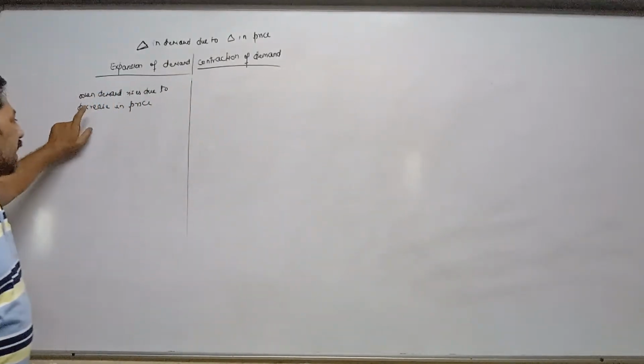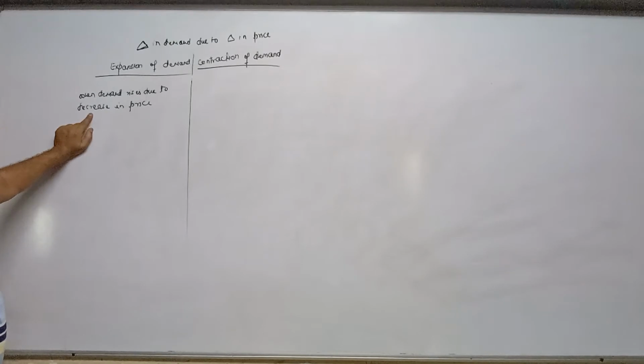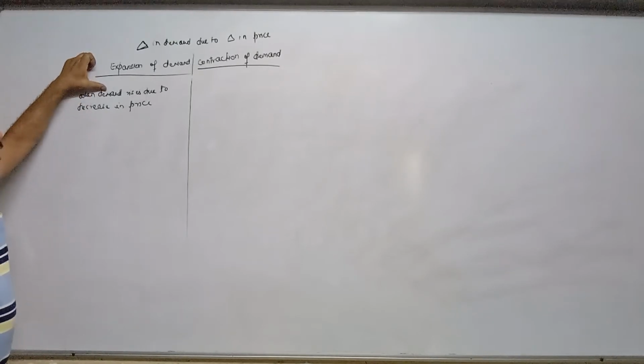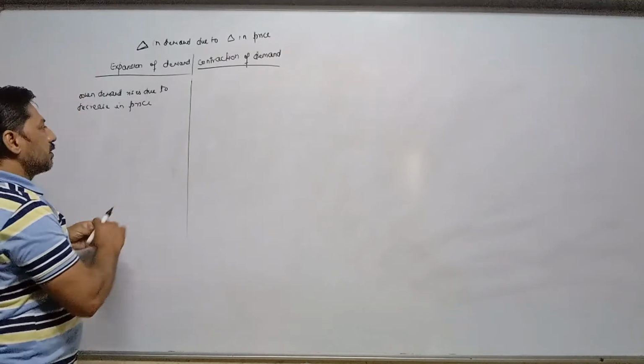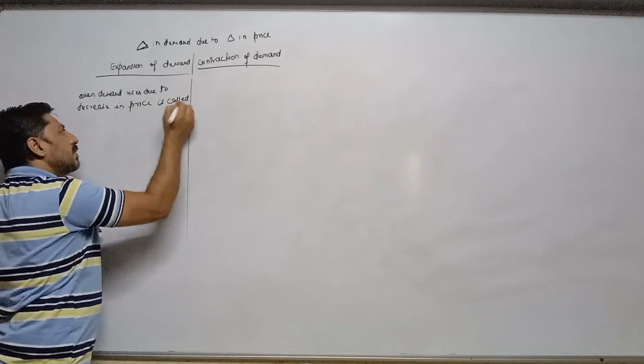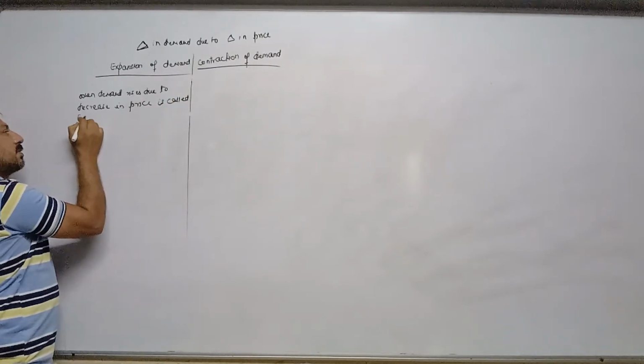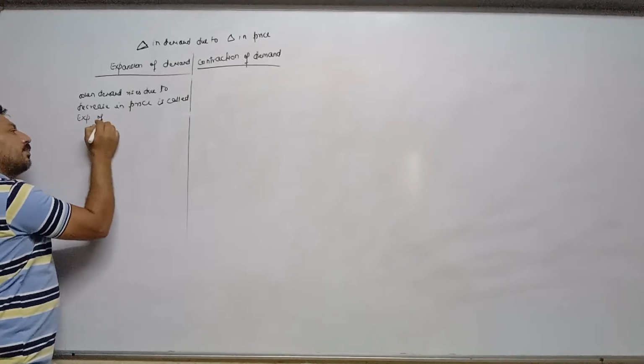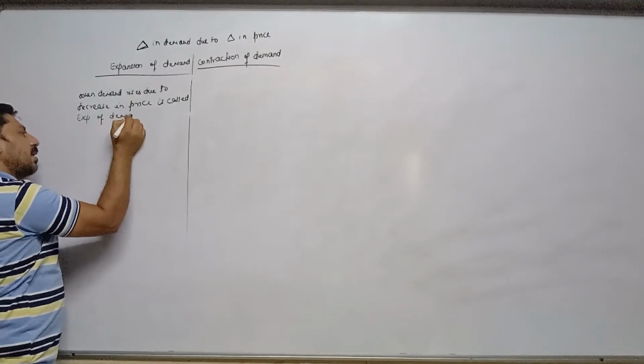So when price decreases and as a result demand starts rising or expands, it is called expansion of demand.